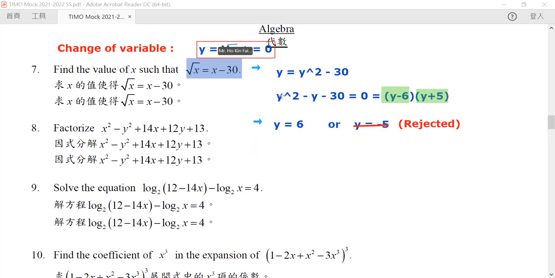So we know that y is equal to 6. And finally, we substitute back to get our solution. The square root of x is equal to 6, and hence x is equal to 36. Okay, so this is how we do question 7.